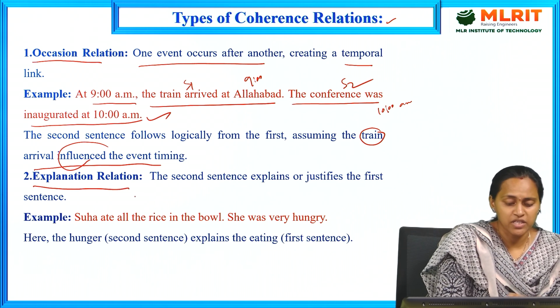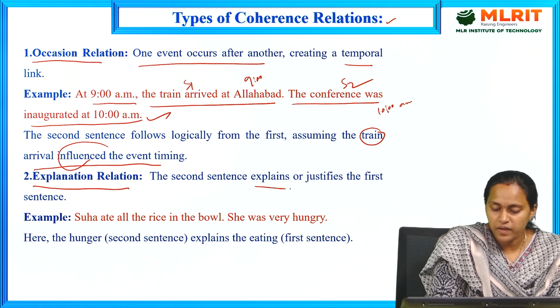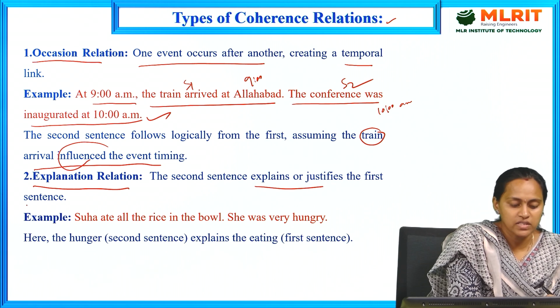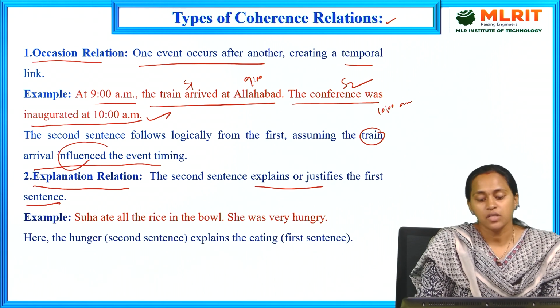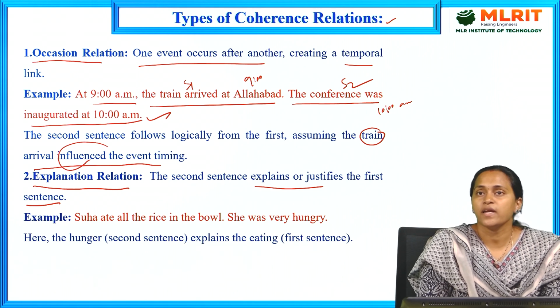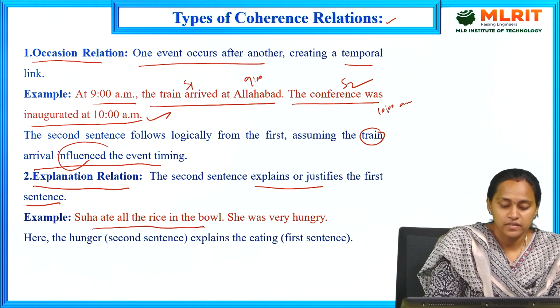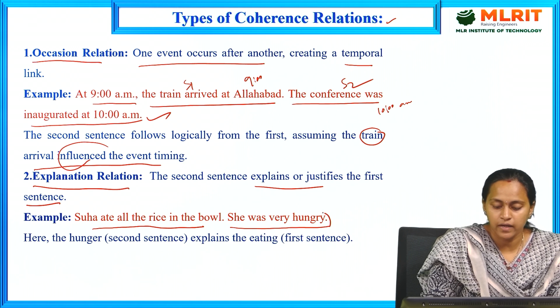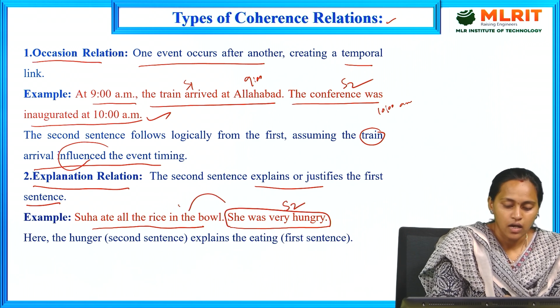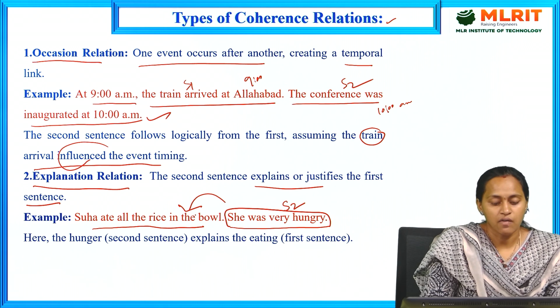Next, the explanation relation. The second sentence explains or justifies the first sentence. For example: Soha ate all the rice in the bowl. He was very hungry. The second sentence justifies the first sentence.